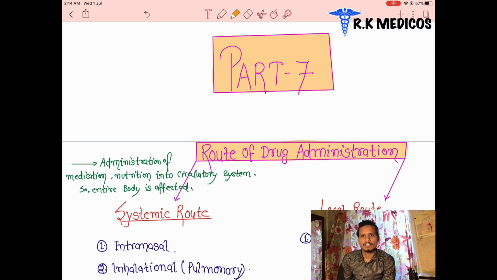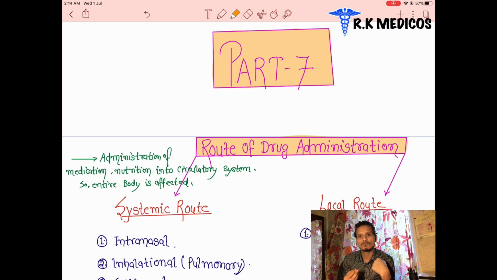As I told you, it is how the drug should be administered in our body, how the drug should be injected. Maybe the drug should be taken orally, maybe inhaled through the nose, maybe given in the form of an injection, maybe intradermal, intramuscular, intravenous, like this. Some drugs come in patch form, taken on the skin, that is subdermal, subcutaneous. This type of drug administration is used in these modern pharmacological topics. We discuss this, and now we are going to see the route of drug administration.